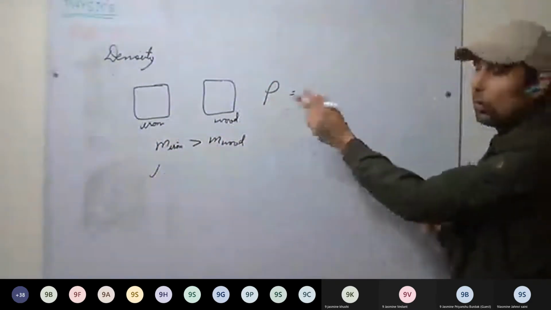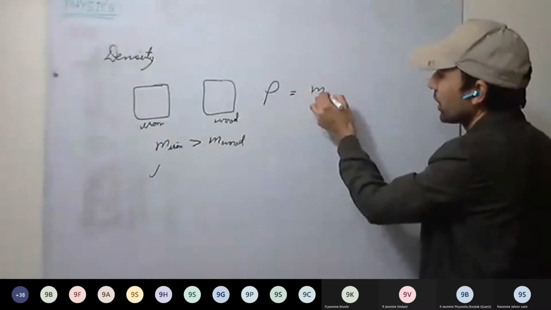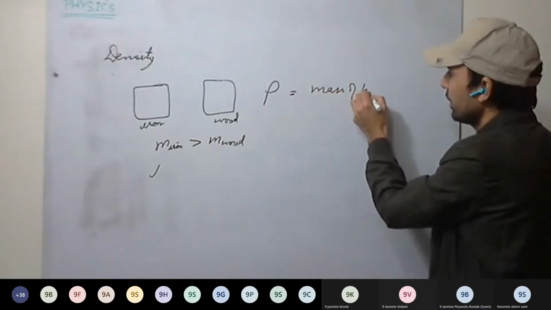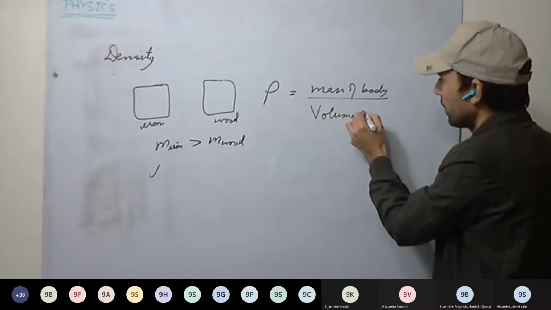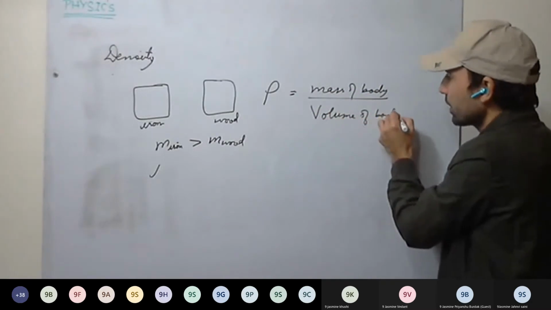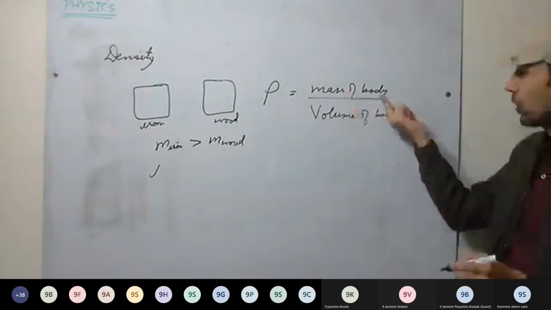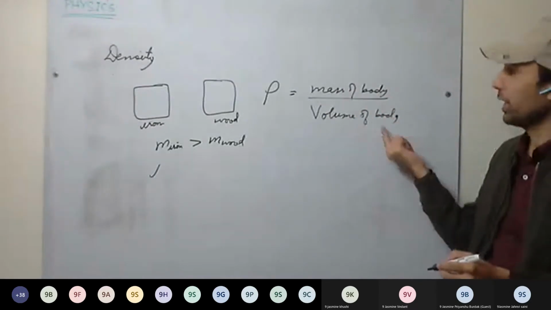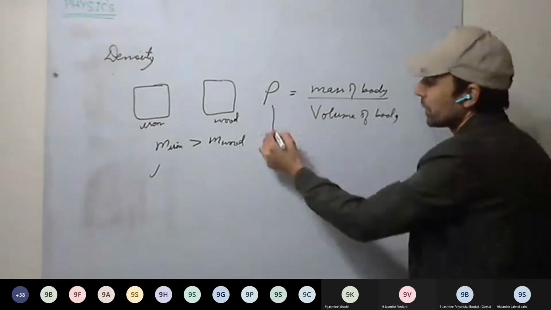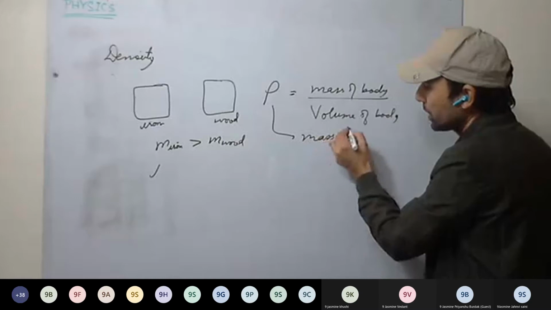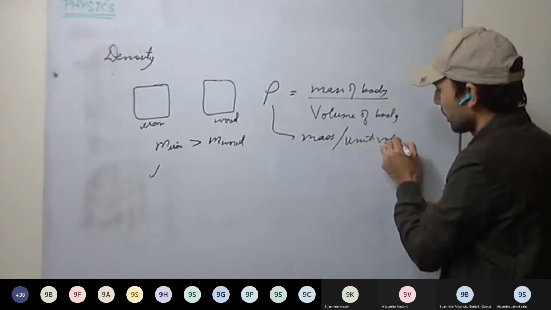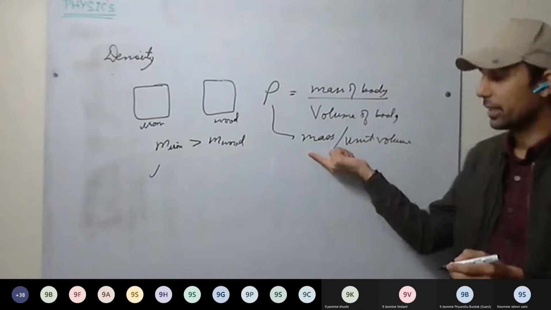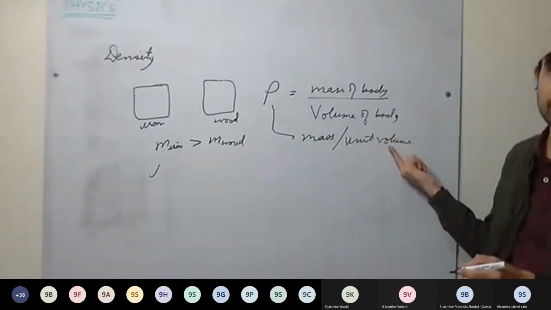Density we denote with rho or d. Density is mass of the body divided by volume of the body. It means, what is the mass of the body per unit volume? Density is nothing but mass per unit volume, that is, how much mass is contained in a unit volume of the body.